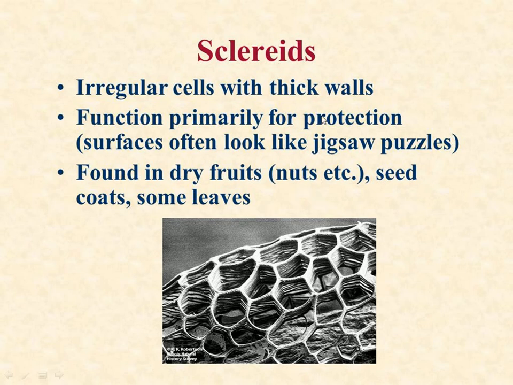On the basis of origin, how did they originate? They originate from parenchymatous cells, but later on they become dead by the deposition of more lignin, and their cytoplasm degenerates. They are found in the outer covering of nuts, dry fruits, in the endocarp of some fruits, and also as stone cells in the pulp of some fruits. So they are provided in the areas where thickness is required.